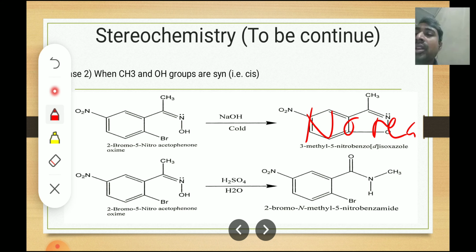This will confirm that the CH3 group is at the cis position.